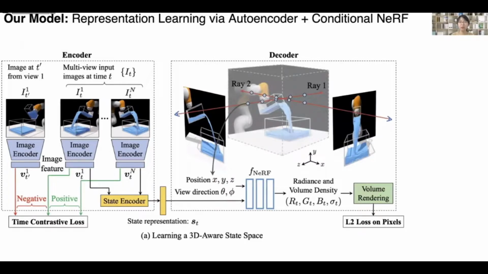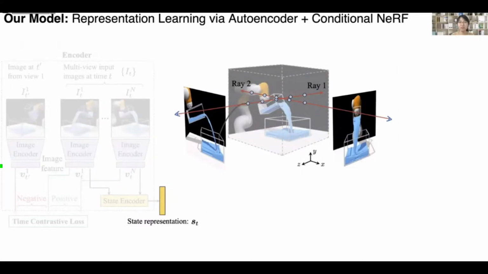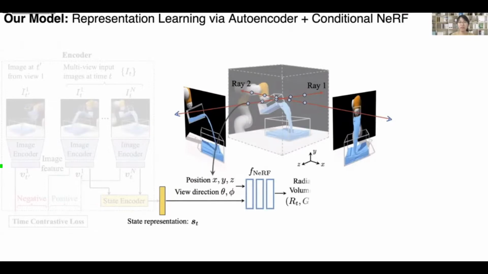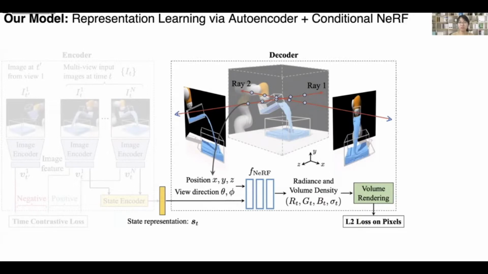In the middle part, we modify the NeRF model to render the visual observation conditioned on the scene representation and the query viewpoint. The input is the position of each 3D point, the camera view direction, and the state representation. The output is the color and density of that point. We use the same L2 loss used in the original NeRF paper to reconstruct images.